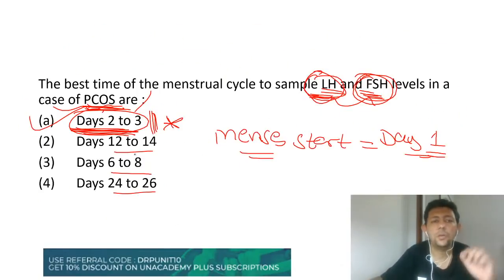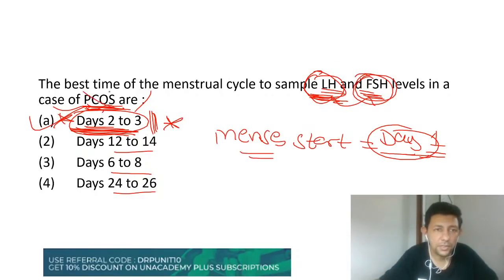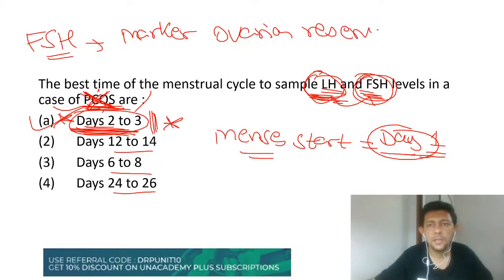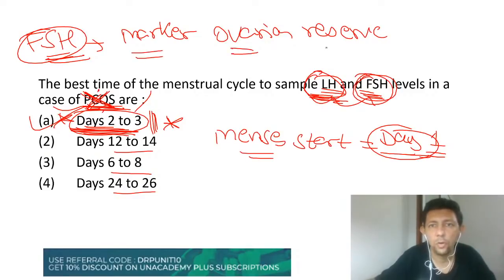I repeat all this. Day 2 or day 3 is a very important MCQ, definitely coming in the upcoming exams. Day 2, day 3, when the menses start, that is day 1. That is the time when you measure FSH and LH levels in a patient of PCOS. And as I repeat, even if PCOS is mentioned or not, only FSH is a test done as a marker for ovarian reserve. One of the tests is FSH. It's a marker for ovarian reserve.